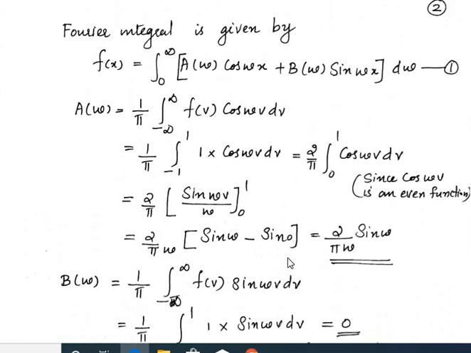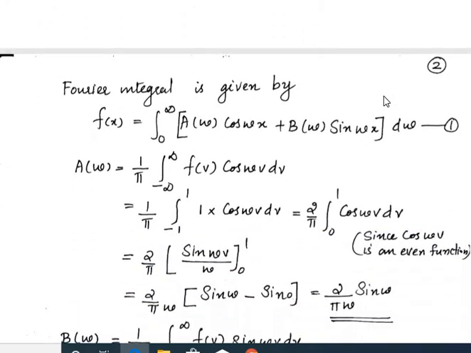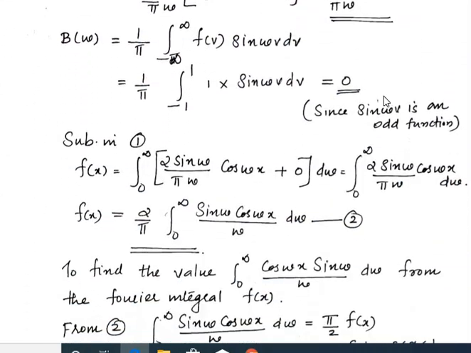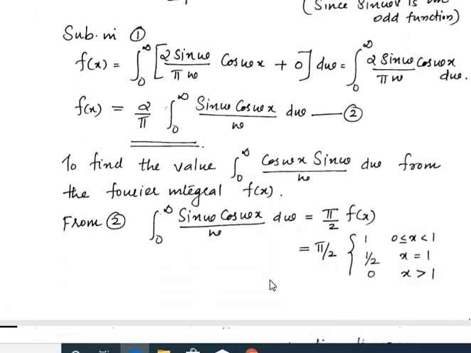Along with that, the question says to show that this integral is equal to this value. So we have obtained f(x) equal to this value. We can take this 2/π to the left side, then it becomes the integral from 0 to infinity of sin ω cos ωx by ω dω equal to π/2 f(x). But in the question, f(x) has only two values: 1 for |x| less than 1 and 0 for |x| greater than 1.